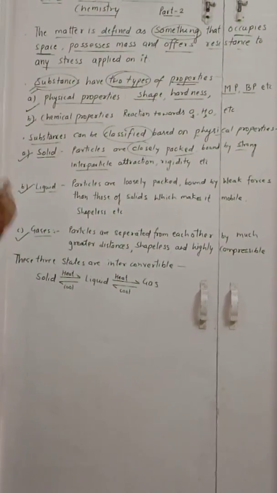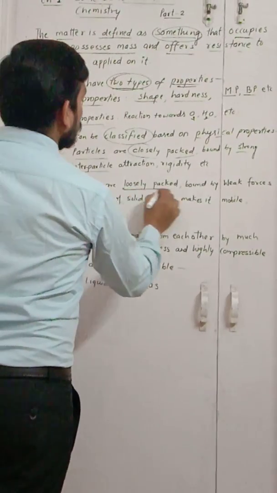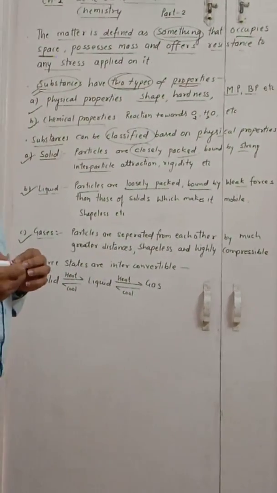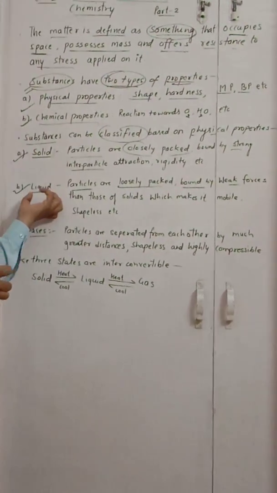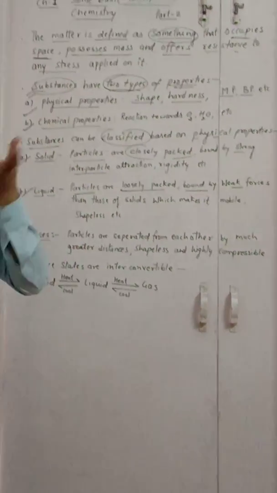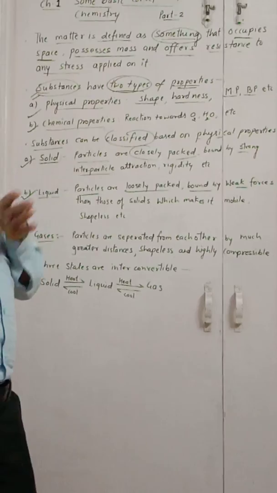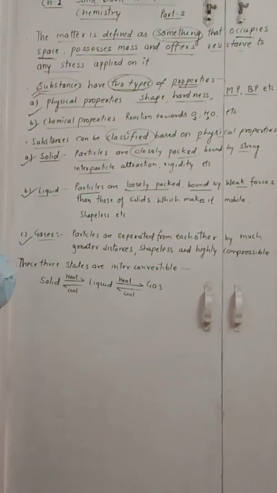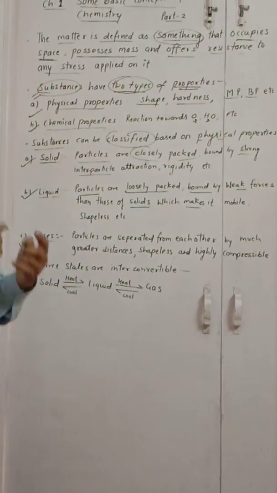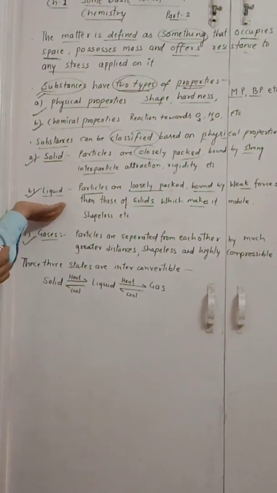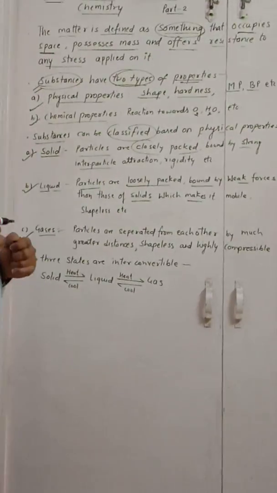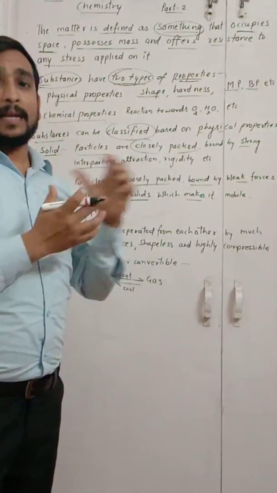Now in the case of liquids, the particles are loosely packed and bound by weaker forces than those of solids. Meaning, in liquids the interparticular space is higher, but the force is weaker as compared to solid particles. This makes them mobile and shapeless. We can say liquids are shapeless. They occupy the shape of the container in which they are kept, and they are mobile, meaning they can move.